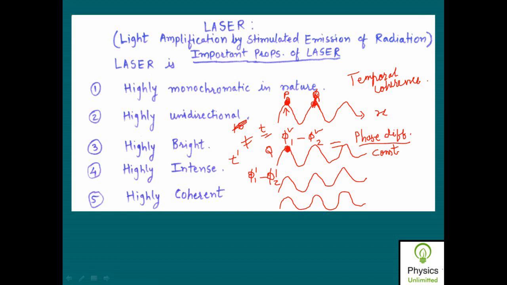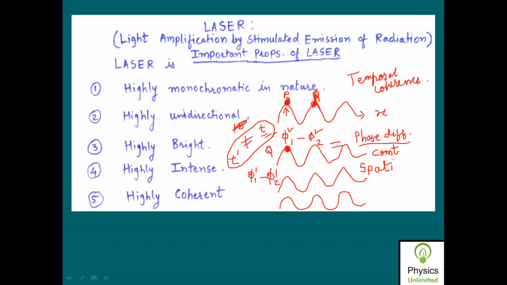And if I observe that phi 1 minus phi 2 is exactly equal to phi 1 dash minus phi 2 dash, what does it mean? It is constant. It means that the phase difference between the two points of observation on two different waves remains constant and is independent of time. Whatever be the time, the phase difference between a number of waves remains constant. Such coherence is known as spatial coherence.